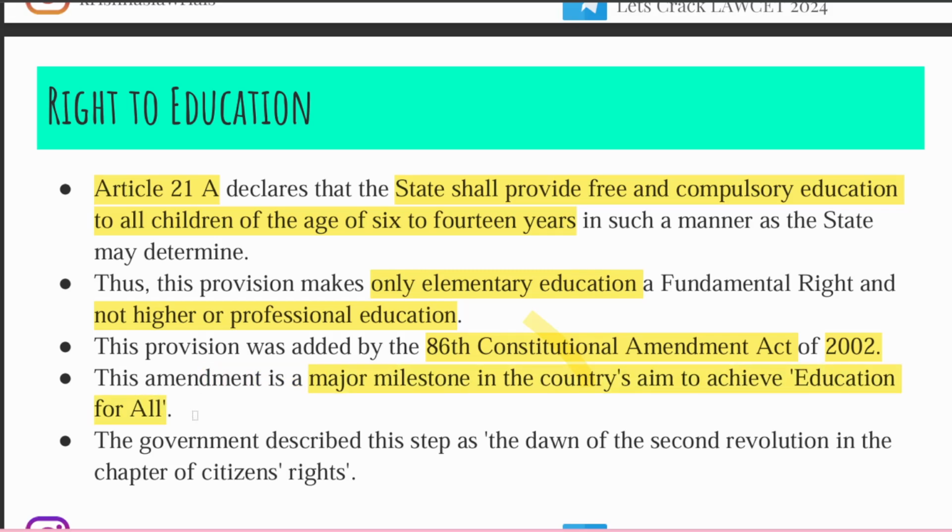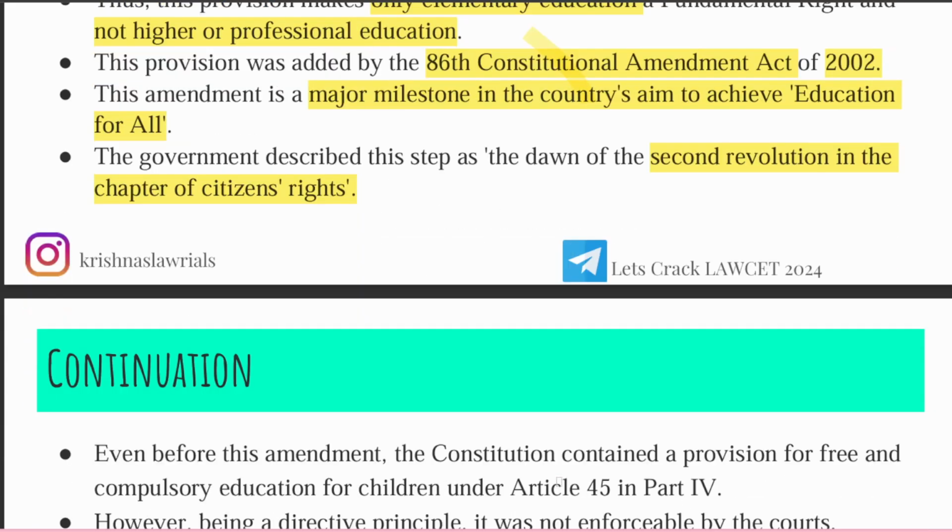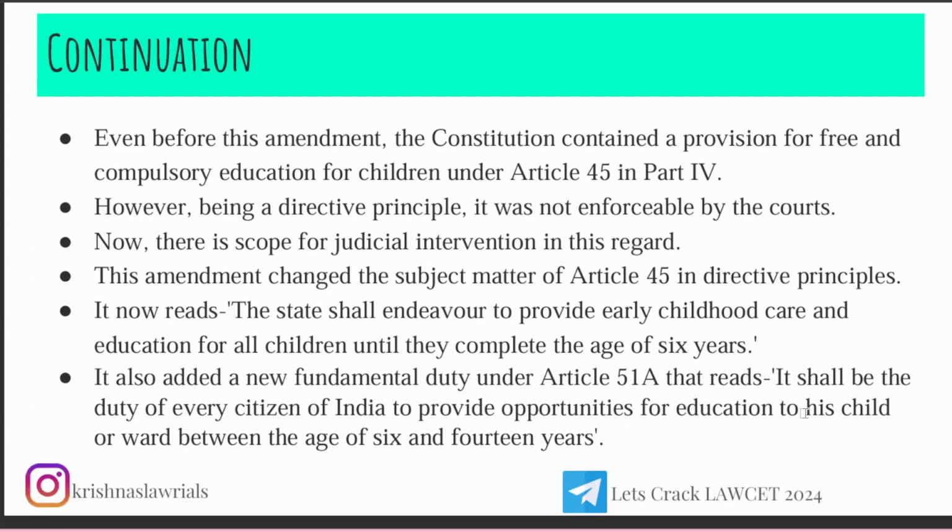This came with the motive that every child has right to education, and this is considered a major milestone. The government described this step as the dawn of the second revolution in the chapter of Indian citizens. Even before this amendment, the constitution contained it. It was actually a part of Article 45 in Part 4.